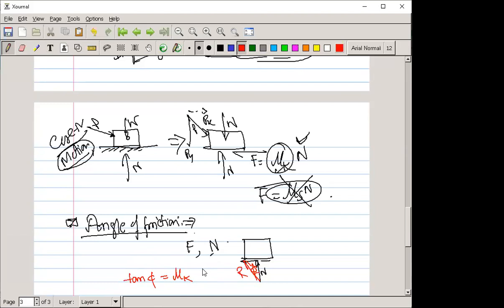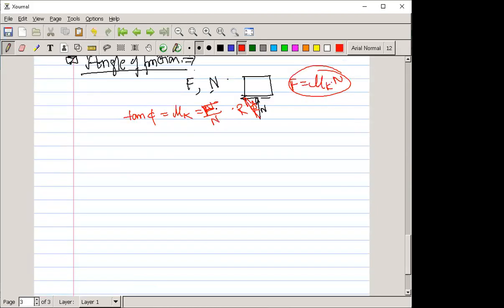And that mu k, as you know, is nothing but F by N. So in this diagram you can easily find that if this is your frictional force vector and this is your normal, you can easily draw the resultant, or the angle between the resultant and the normal, from this velocity triangle.